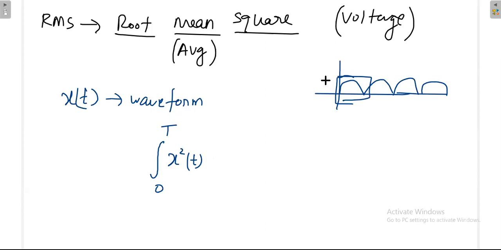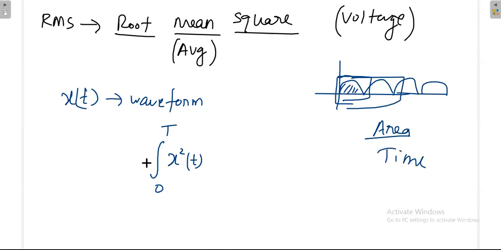So I concentrate on one cycle. Then you put the time period here, 0 to T, you take one period, one cycle. One cycle means something like this. Then you have to find out the average. Average means what? Area divided by time.